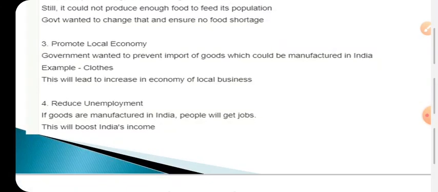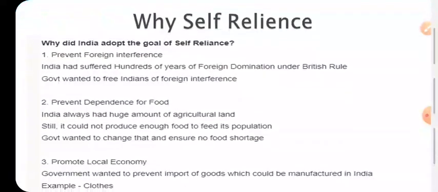And fourth one, by use of self reliance, we should reduce unemployment, because in India the rate of unemployment is becoming higher and higher. In order to give people proper employment and engagement, we have to make the people of India self reliant. We should make a system where people shouldn't depend on others for getting a job, rather they should have the capability to provide jobs for hundreds of persons. That is the main theme of self reliance.